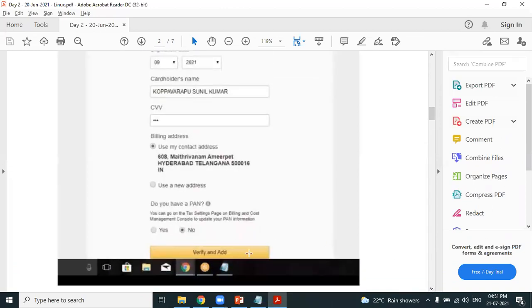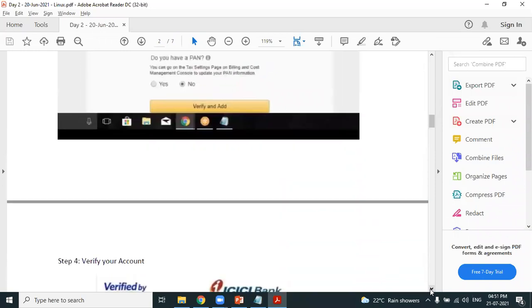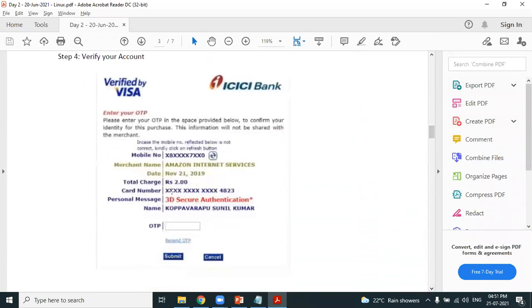So I mention it as no, verify and add. It will verify the debit card which you have entered is correct or not by deducting 2 rupees from your bank account. AWS will check whether the debit card which you have provided is correct or not by deducting 2 rupees from your bank account. You get an OTP, provide the OTP and verify your debit card.